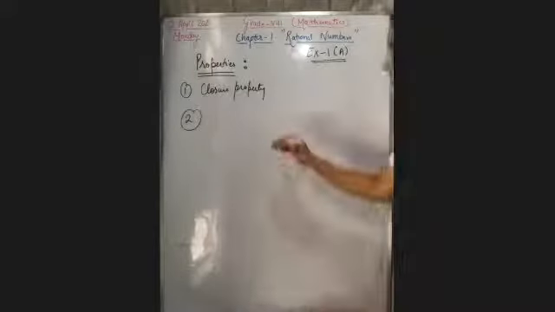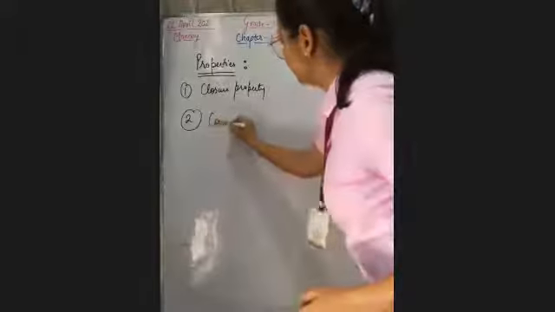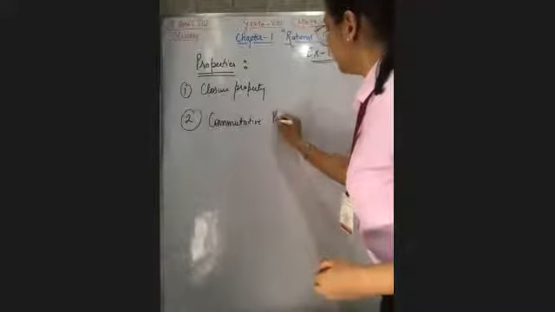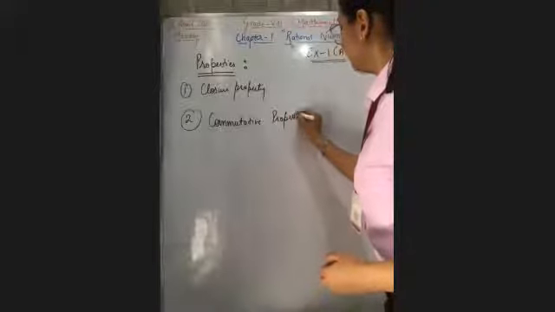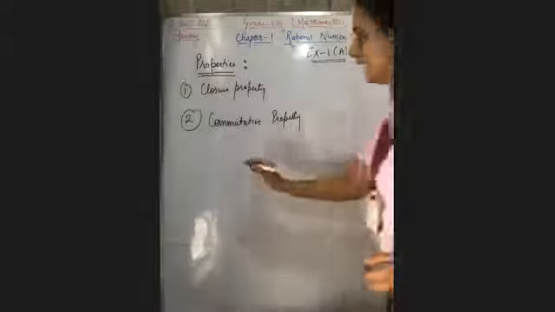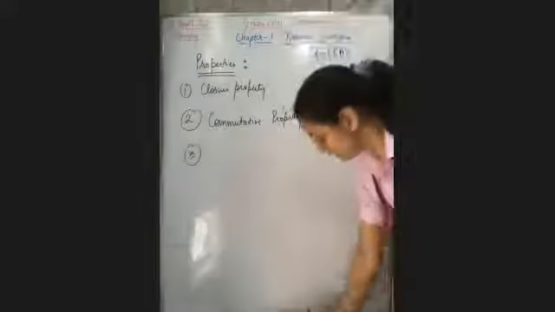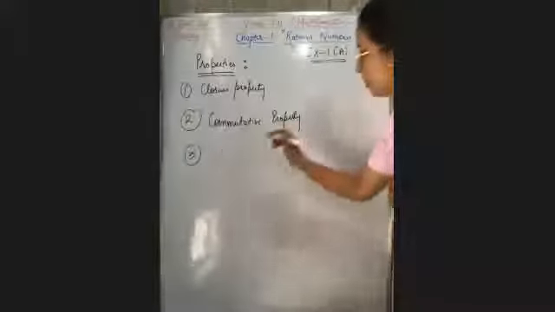Your second property is the commutative property. Okay, I'll tell you what are these properties. Commutative property. This you have done in your 7th grade as well, I think in the 6th grade also. After that, we are having associative property.